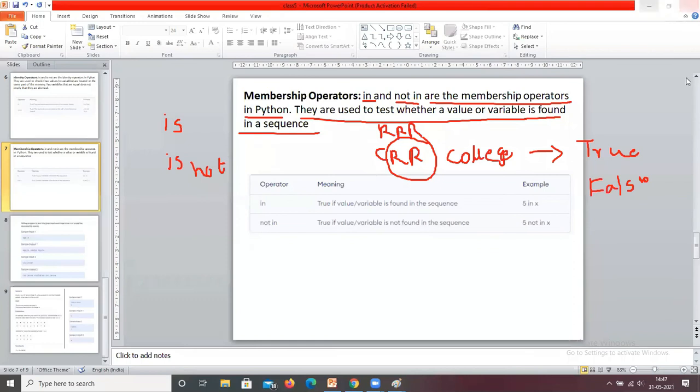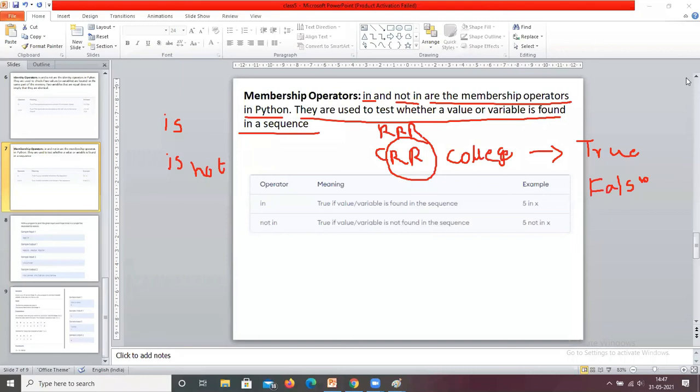Operators in Python. In the previous class and this class we discussed arithmetic operators, comparison operators, logical operators, bitwise operators, assignment operators, identity operators and membership operators. These operators are very important because we use them in our programs to solve problems.